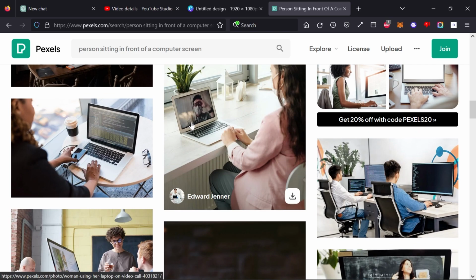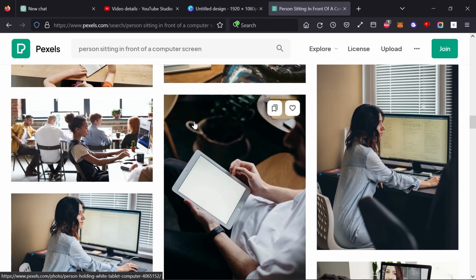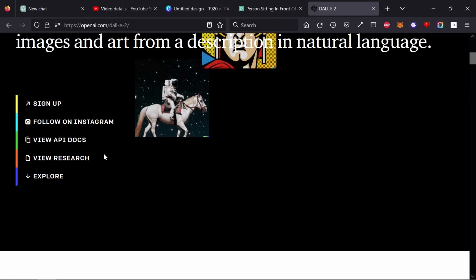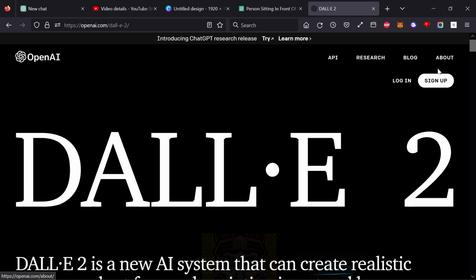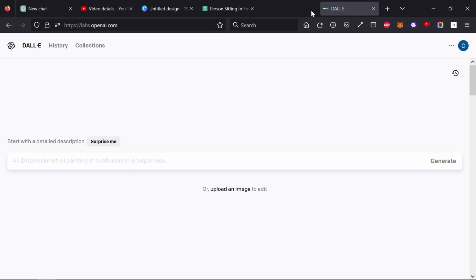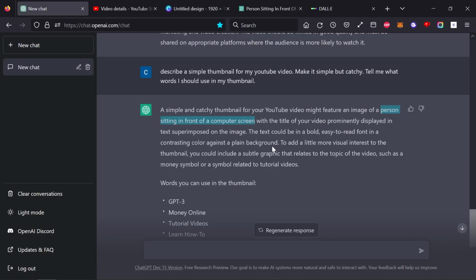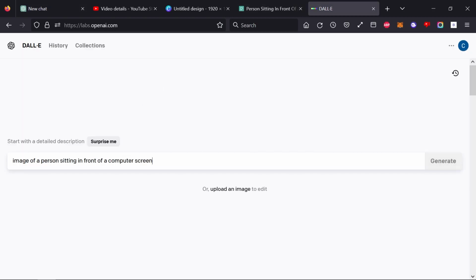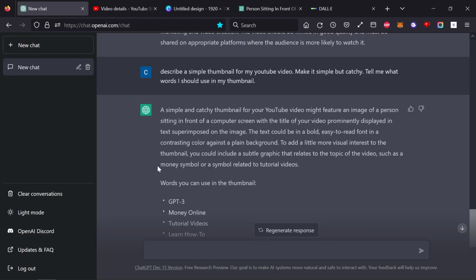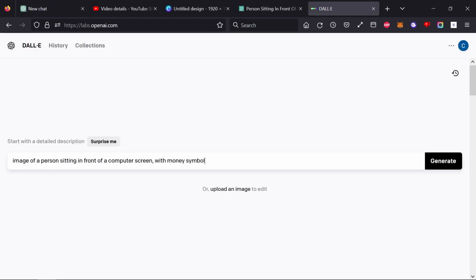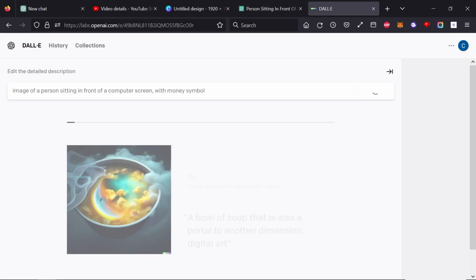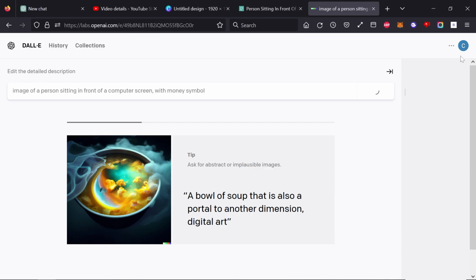So then I decided to use this other program by OpenAI called DALL-E, which is basically an AI photo generator. If you just give it a sentence, like a cat on a skateboard, it'll output a cat on a skateboard. So I went to DALL-E and copied image of a person sitting in front of a computer screen. I then wanted to add money symbols to the image it would generate, so I typed in comma with money symbol.